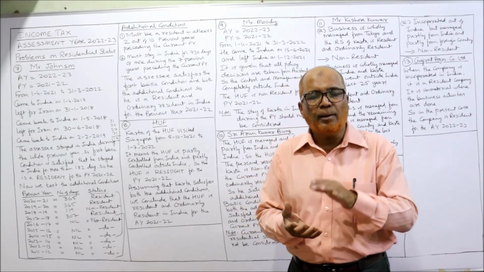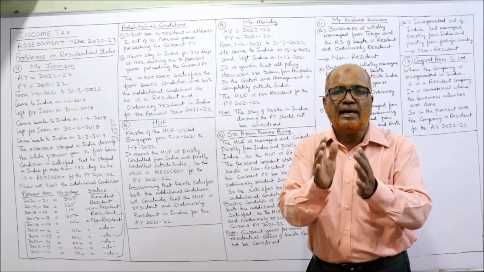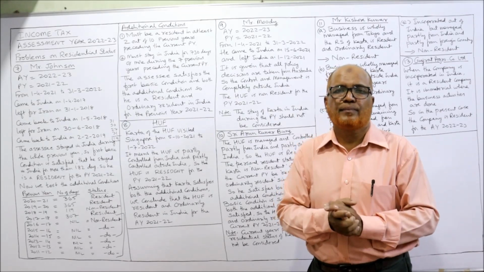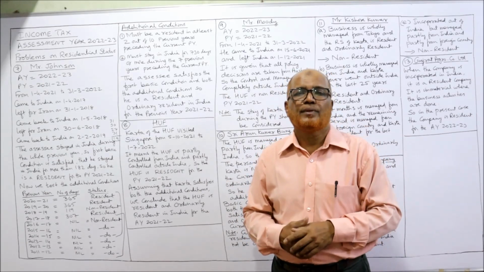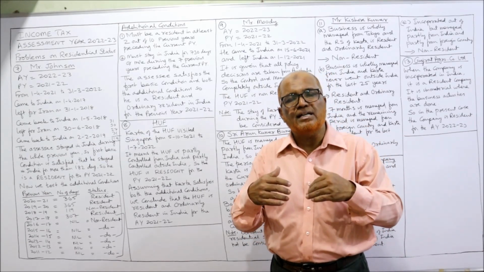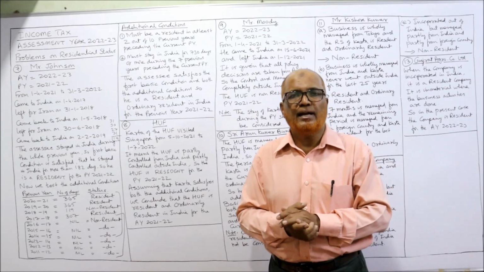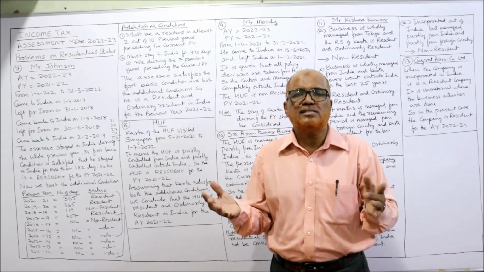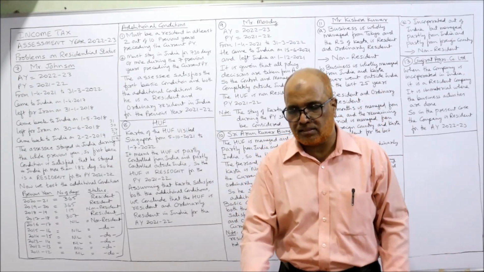In our present problem, it is partly in India and partly outside India, so the HUF is a resident. The residential status of the Karta is not given, so we assume that the Karta satisfies both the additional conditions. So finally we can say HUF is a resident and ordinarily resident.